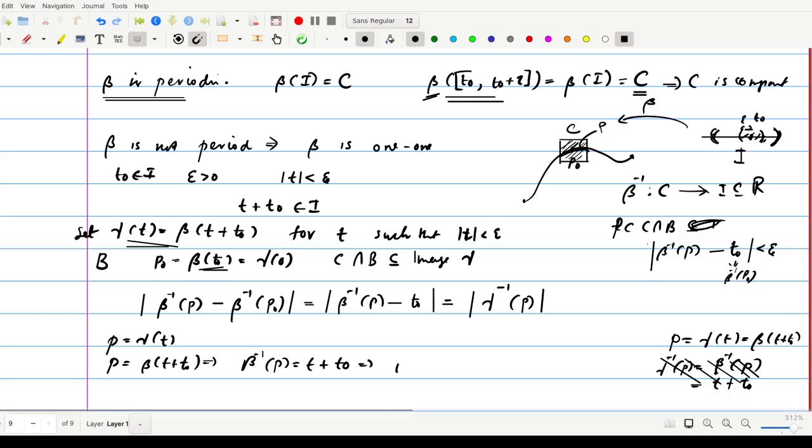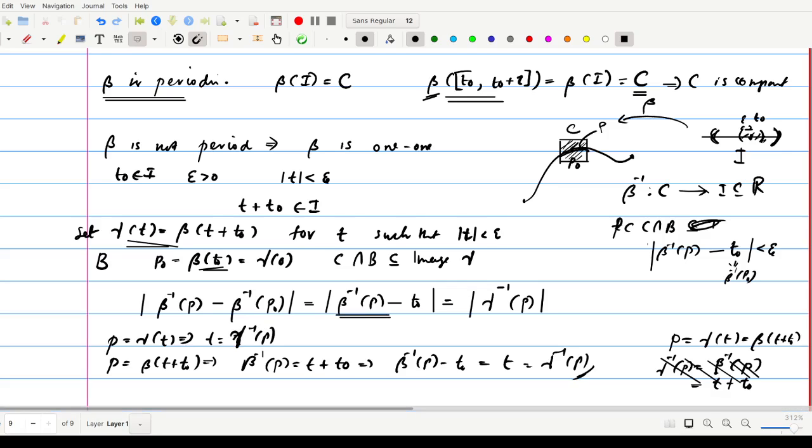Then that implies beta inverse of P minus T naught is same as T, and from this you can write T is equal to gamma inverse of P. So we replace this by gamma inverse of P. That's why here we write modulus of beta inverse of P minus T naught is same as modulus of gamma inverse of P. And we know that in the definition of gamma, this T satisfies this condition, mod T is less than epsilon.